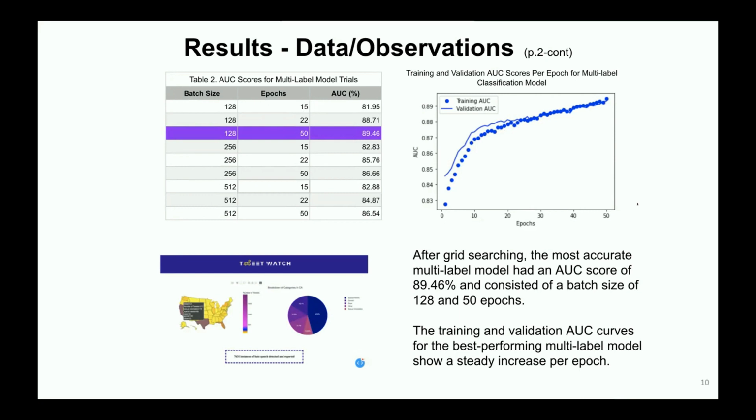After grid searching, the most accurate multi-class model had an AUC score of 89.46% and consisted of a batch size of 128 and 50 epochs. The training and validation AUC curves for the best performing multi-class model show a steady increase per epoch.